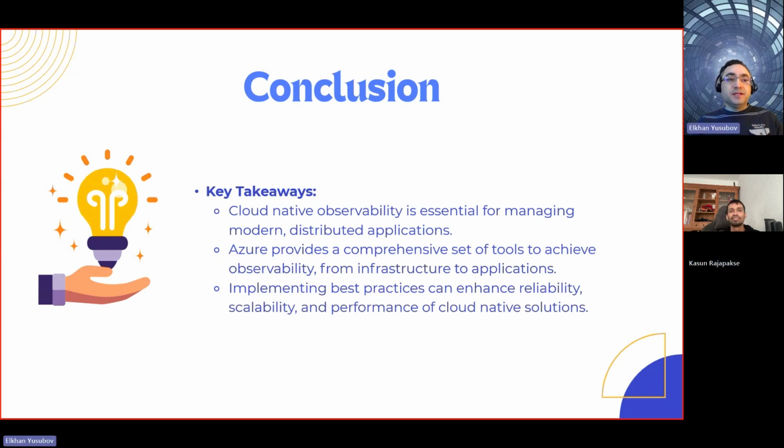And to add to what Kasun is mentioning here, basically you need to have this DevOps mindset, right? When you are dealing with observability especially, it's going to take some time and understanding of your team to enable specific services and configure them in a way that is most valuable and insightful for your application observability.